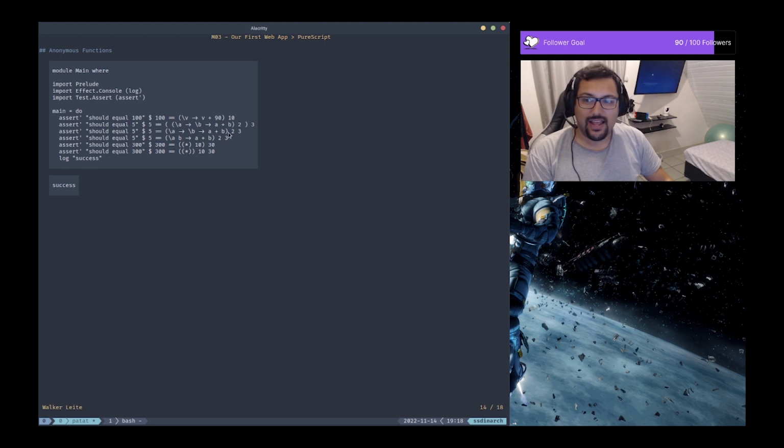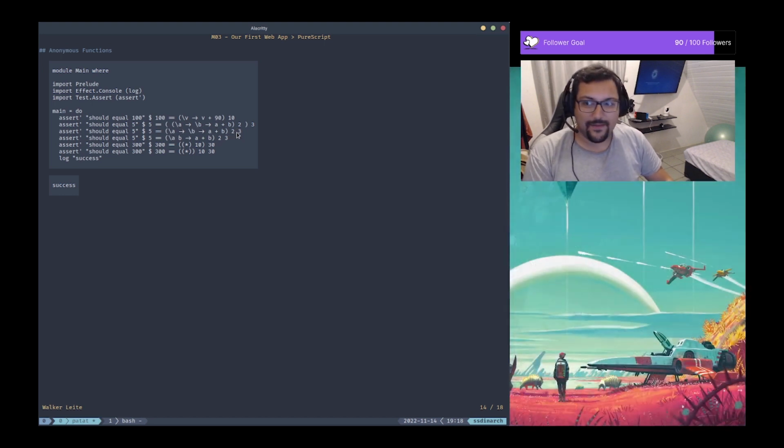So we need to figure out which function that is. So we look here and you see, okay, it's a function that takes a and b and sums them together. So I can add 2 to that previous value, and I can also add 3, so we can have 5. It's a bit complicated, but it still shows you what is happening here, okay? And this is an example of how currying works in a functional programming language, okay?